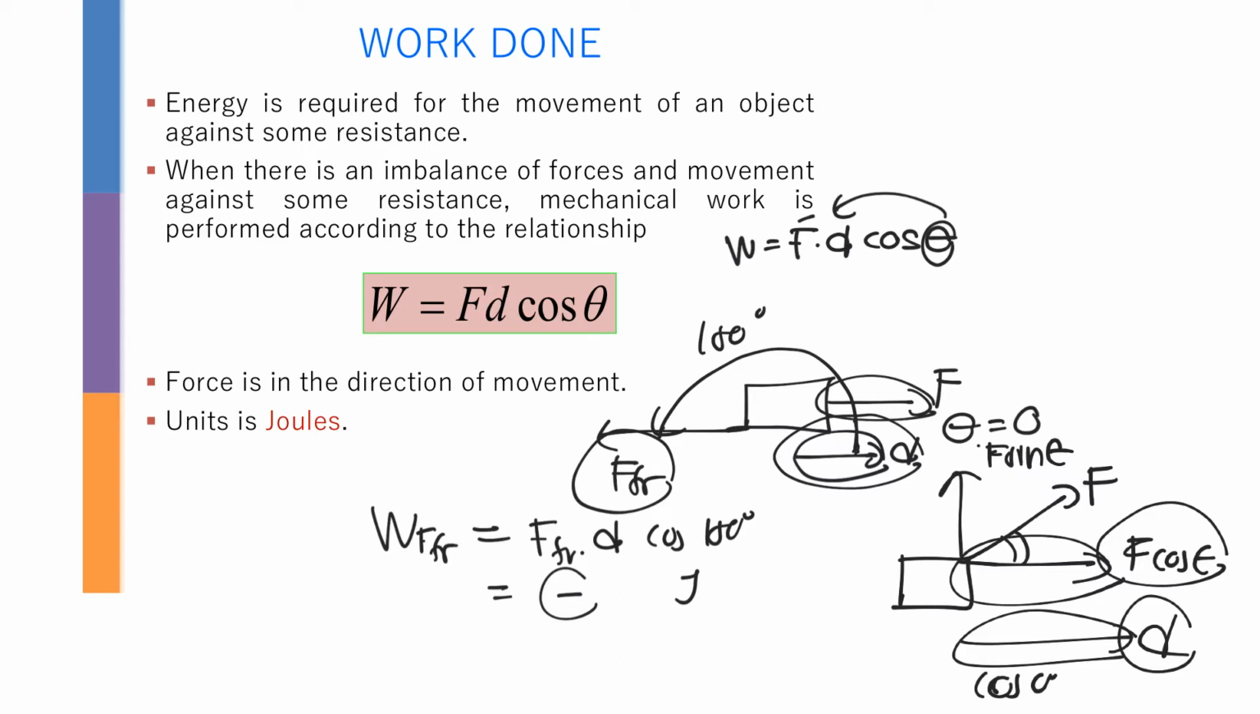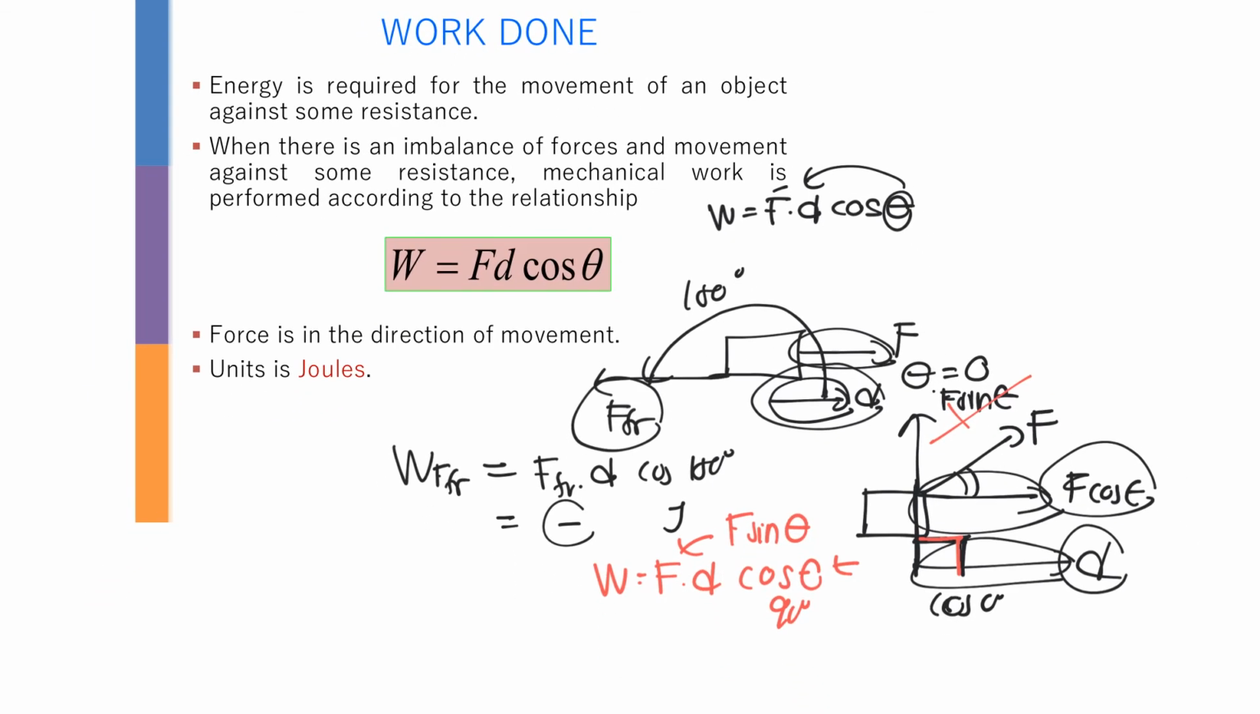For F sine theta, is there any work done? No. Why? Because if you extend this a little bit, you are going to find that this is going to be 90 degrees. If you put W equals F D cos theta, where the F here is F sine theta, then theta here is going to be 90 degrees, which means there will be no work done by F sine theta.